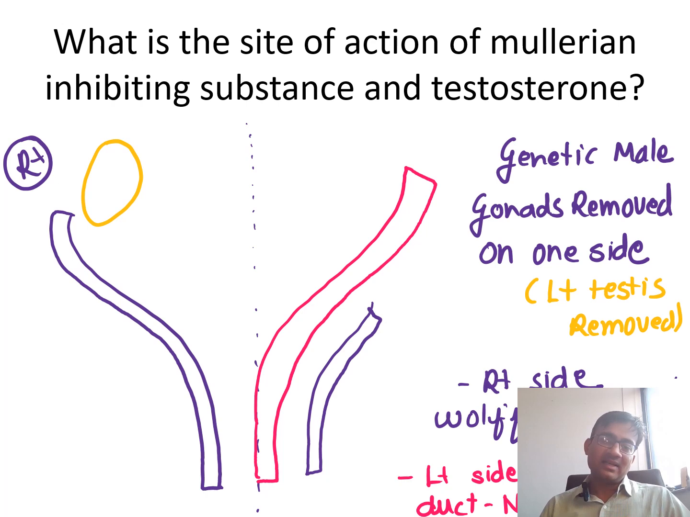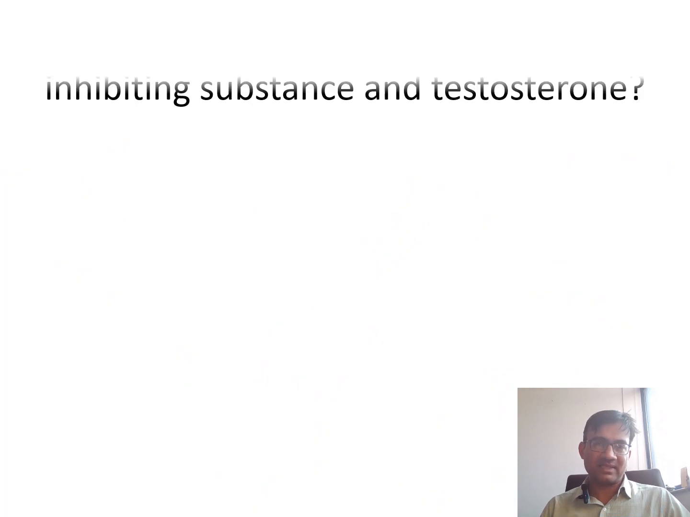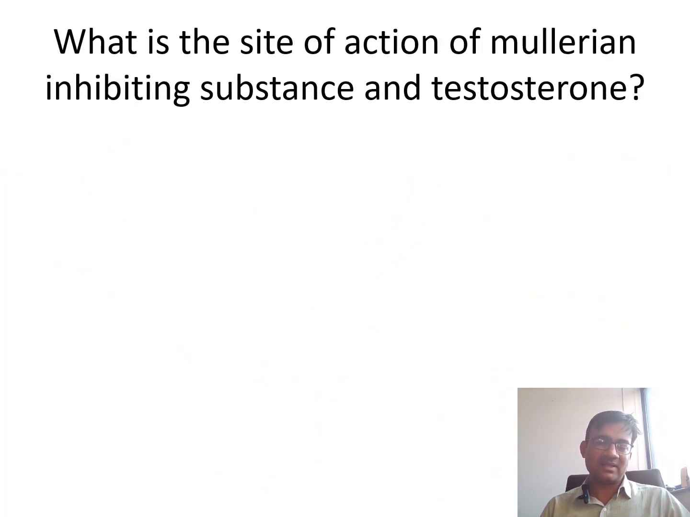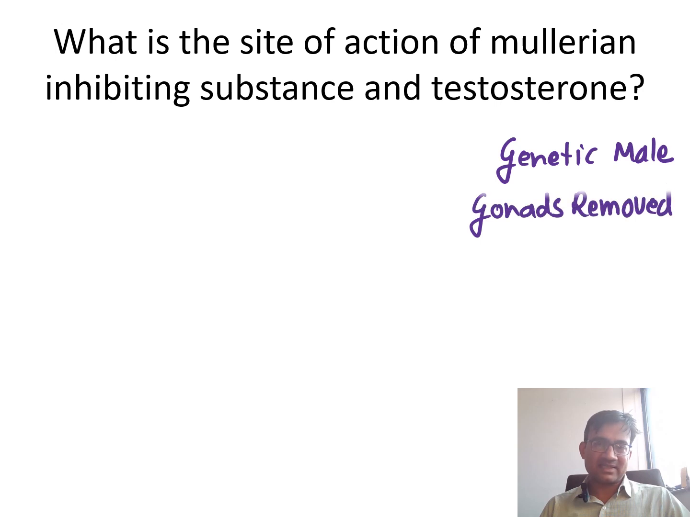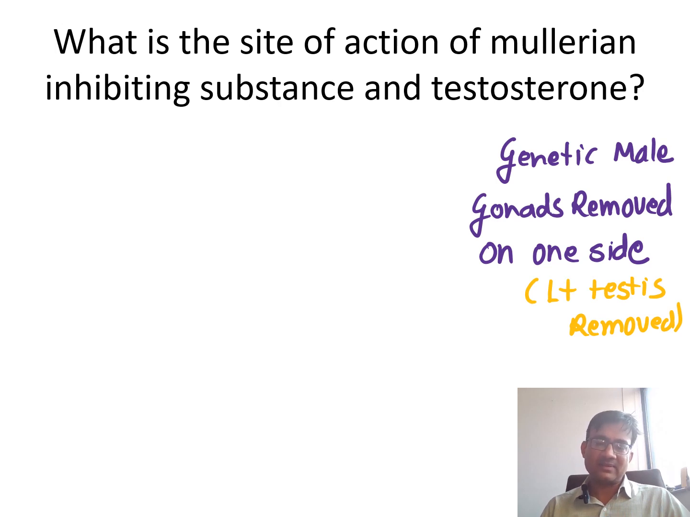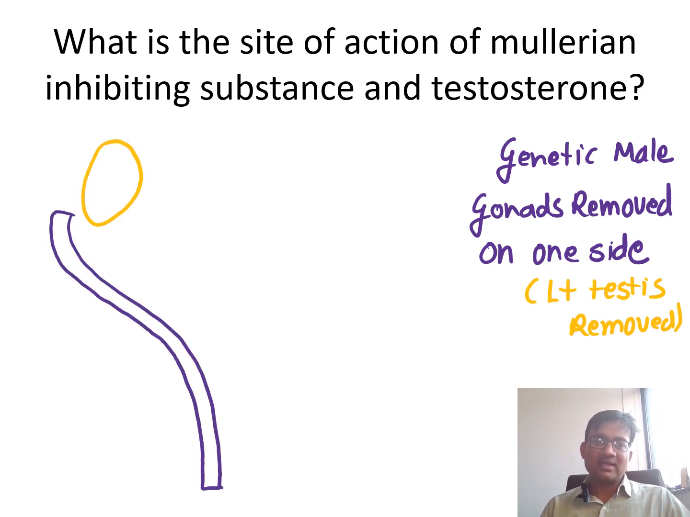On the left side, the Mullerian duct is there, because the anti-Mullerian hormone is not there at all. So this is how it is occurring. This will become clearer now with other substances, meaning how they are acting exactly. Now see, a genetic male is there, again gonads are removed on one side. That is, I have removed the left side.